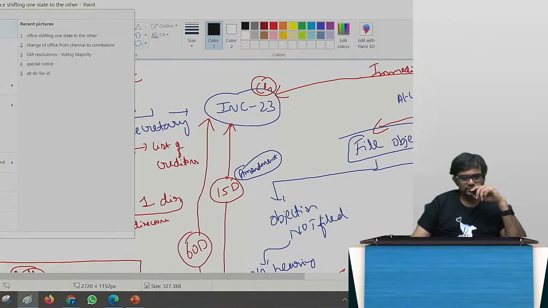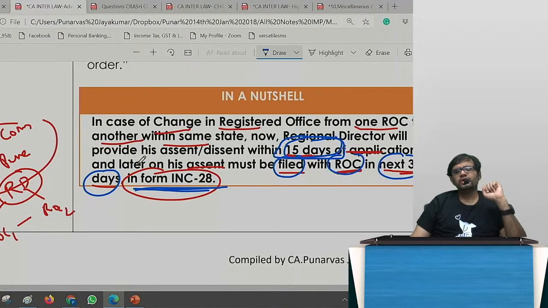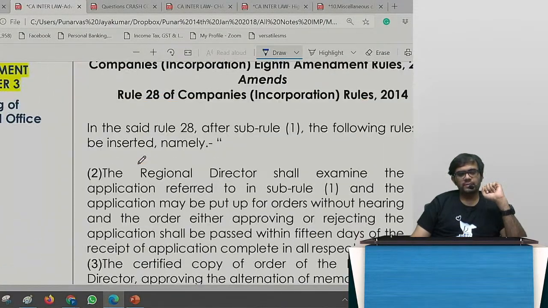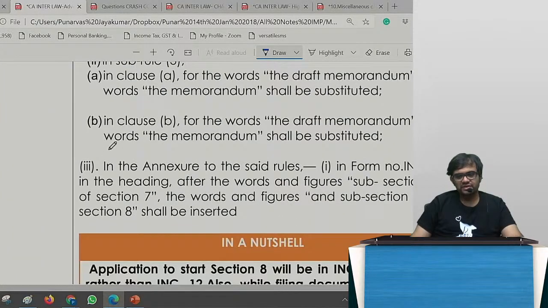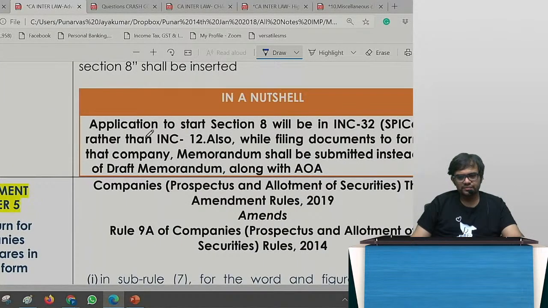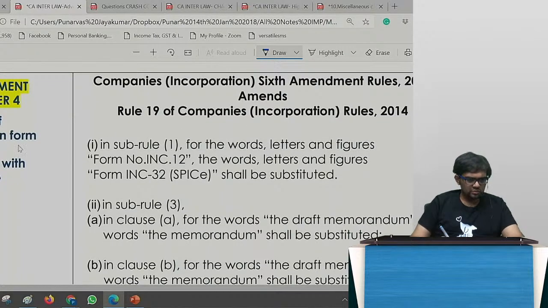We'll come to it. Got it, guys? This is which one? Amendment number 3, shifting of registered office. Very simple. Think about those things, the amendment and the interconnected points, and then study. It becomes easy. This is very simple, guys. Ease of filing documents, ease of business, they have maintained this.